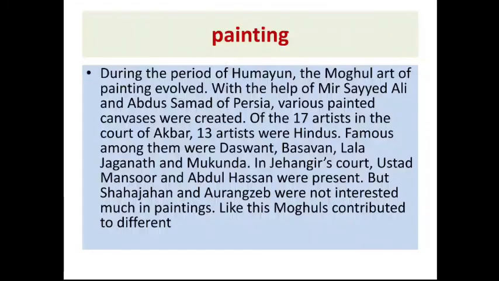Even now we see their contributions, like the Red Fort at Agra. The administration and revenue system were also followed. Many contributions in art, architecture, and paintings were very good. So this is the Mughal dynasty, children.